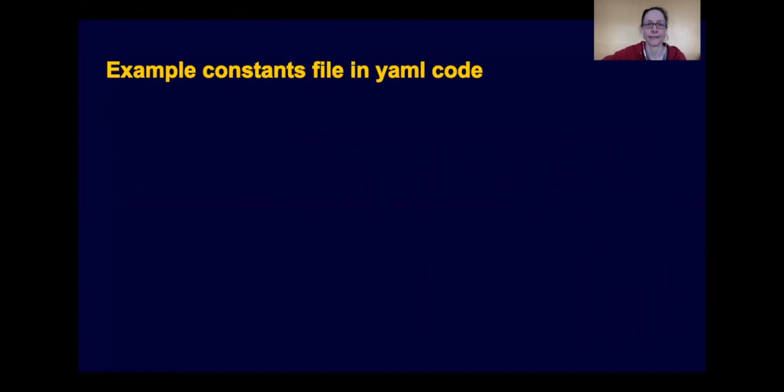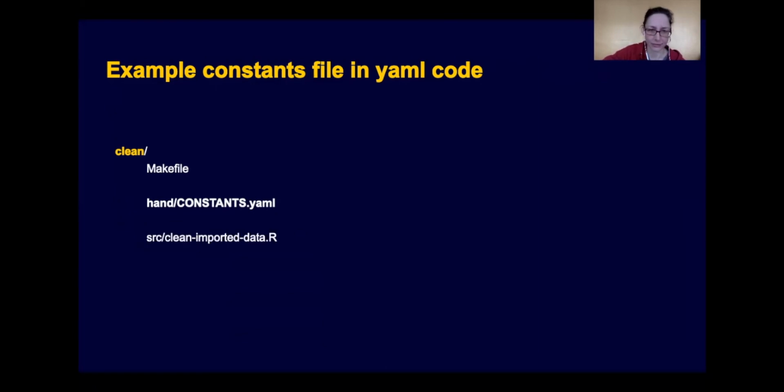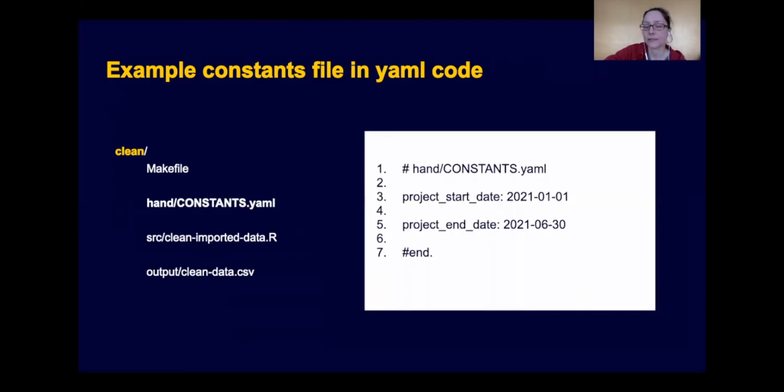So let me show you an example of a constants file that is written in YAML code. Just as a reminder, if we were in our clean task, we would have our Makefile, and then in hand, we would, for example, put a constants.yaml file. We would have our clean imported data in our source directory. We would want to write the clean data into the output directory. Here's an example of a constants.yaml file.